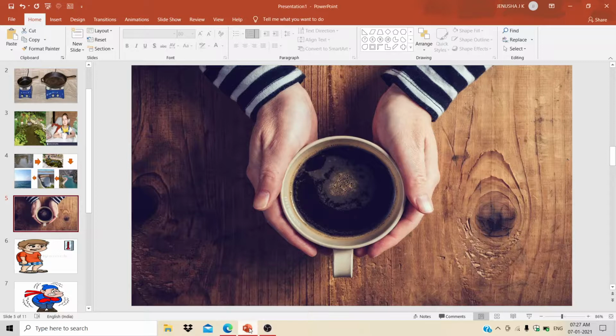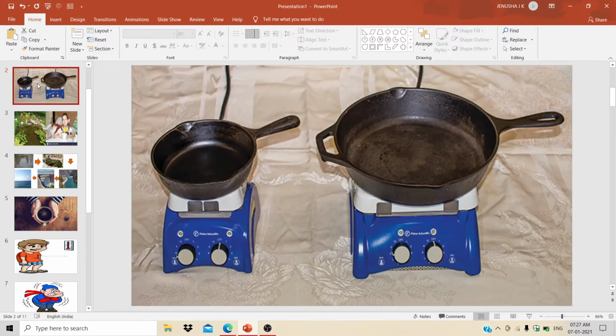Next, see an activity. Let's take two pans, and I fill this pan with 1 liter of water and this pan with 5 liters of water, and start boiling, and they should attain 100 degrees Celsius, the boiling point. They ask which water will attain 100 degrees Celsius first.